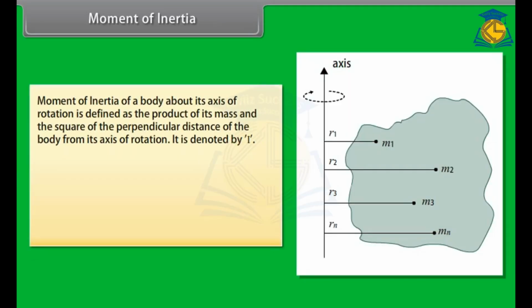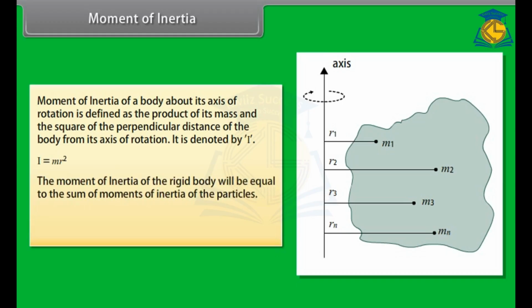Moment of inertia. Moment of inertia of a body about its axis of rotation is defined as the product of its mass and the square of the perpendicular distance of the body from its axis of rotation. It is denoted by I. I is equal to m r square. The moment of inertia of the rigid body will be equal to the sum of moments of inertia of the particles. Its expression is given by I is equal to summation from i equal to 1 to n of mi ri square.